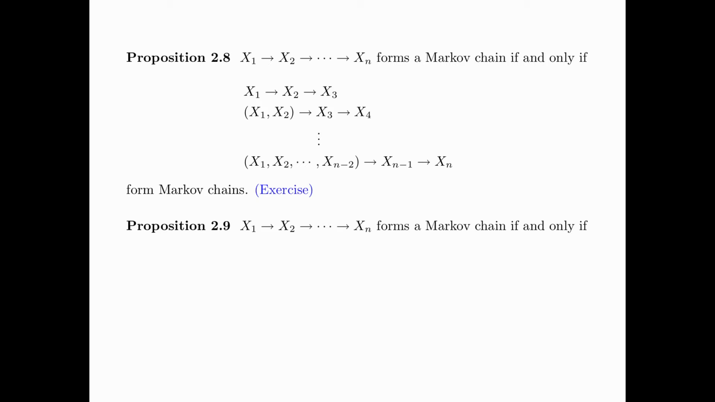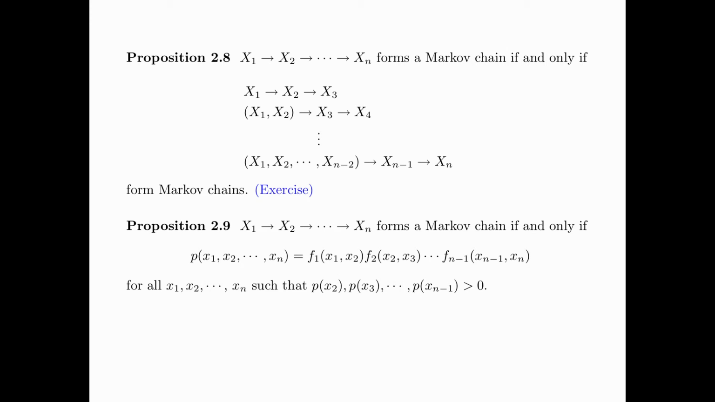Proposition 2.9 says that X1, X2 up to Xn forms a Markov chain if and only if p(x1, x2, ..., xn) can be factorized as some function f1 of (x1, x2), f2 of (x2, x3), all the way to f(n minus 1) of (xn minus 1, xn), for all x1, x2 up to xn such that p(x2), p(x3), all the way to p(xn minus 1) is positive. Note that Proposition 2.9 is a generalization of Proposition 2.5 that we have seen before.